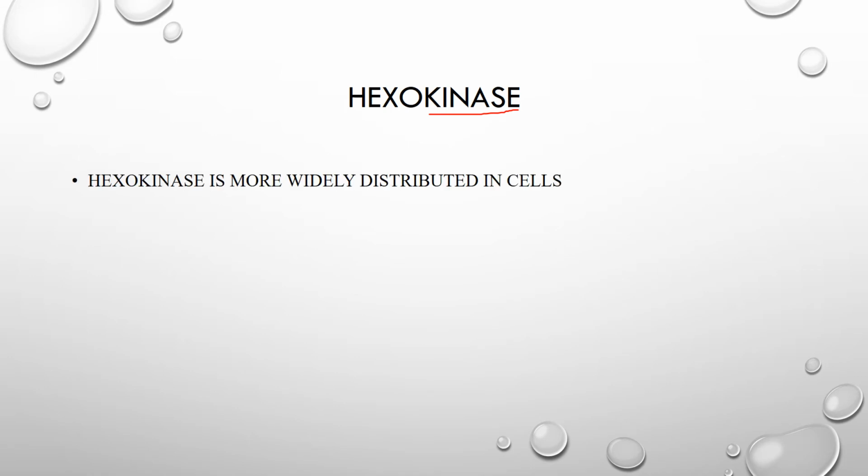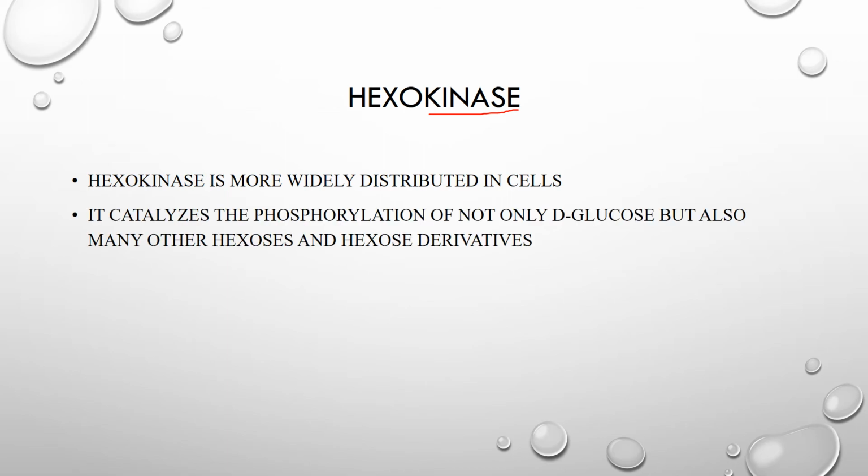Hexokinase is more widely distributed in cells when compared to glucokinase, and it catalyzes the phosphorylation of not only D-glucose but also many other hexoses and hexose derivatives. What does the statement indicate? Phosphorylation of not only D-glucose. That means hexokinase is not so specific.